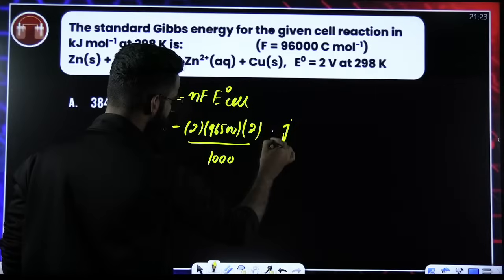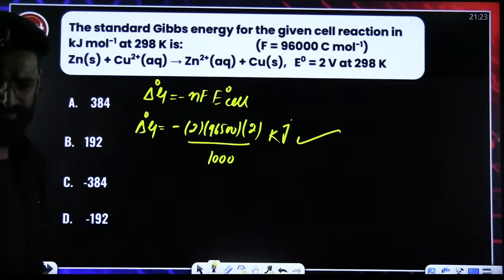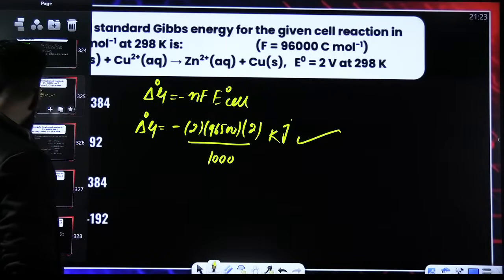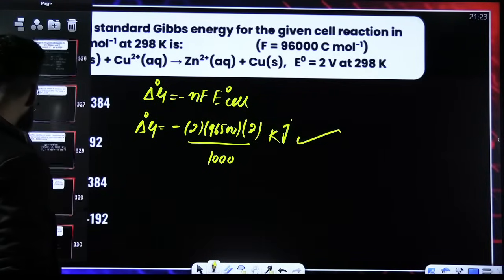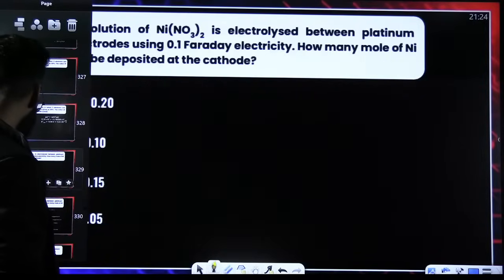So I'll be dividing it by 1000. Now the answer is going to be in kilojoules. Again, it's a matter of calculation only, nothing else. All these questions can be solved easily, guys, provided you know the concept, nothing else.